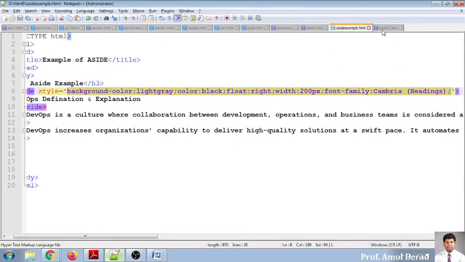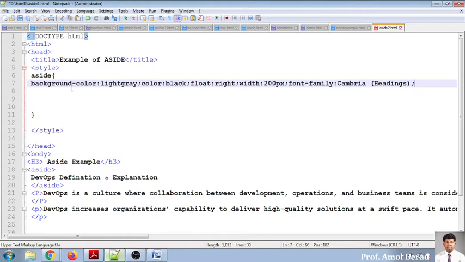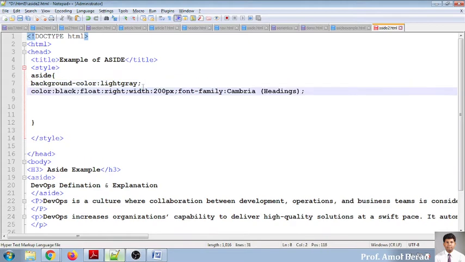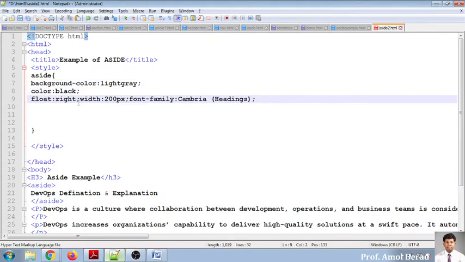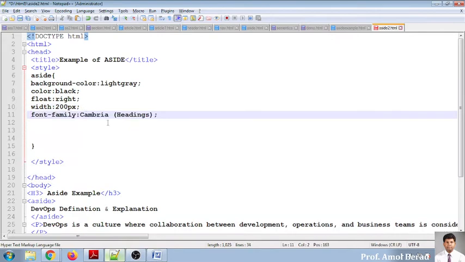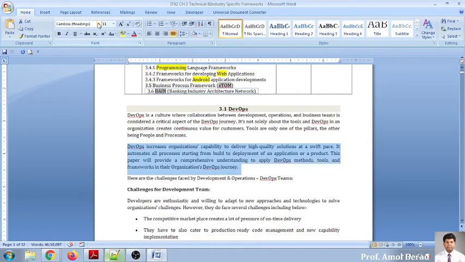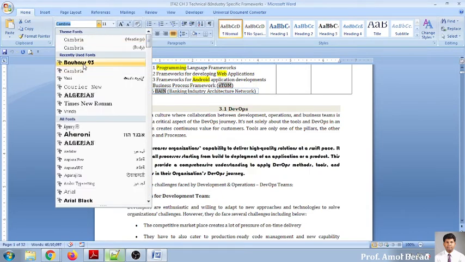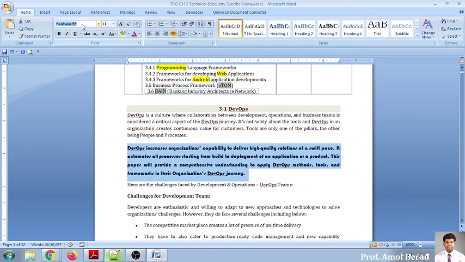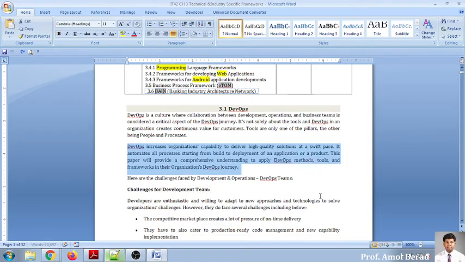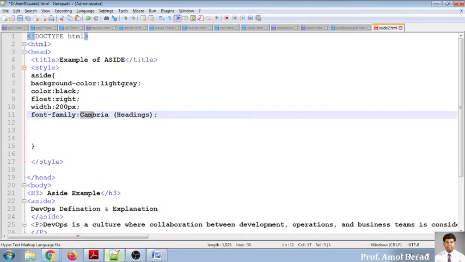And I'm pasting over here. See, whenever I'm pasting, it should be like this: the first property, the second property, the third property, the fourth property, the fifth property. Here I will change some text font, the text. So I will copy some different text over here like this. So I am copying this name, and I am putting it over here.